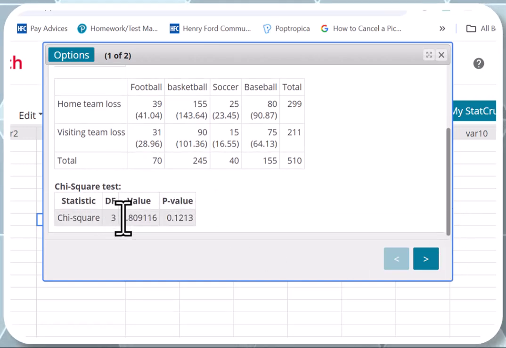The test statistic, step number 2, is 5.809. The p-value is 0.1213, which is bigger than alpha. So we're going to fail to reject H0. And the conclusion is going to be, this time we're not going to use the word support because the claim is in H0. We're going to say there is not enough evidence at the 5% level of significance to reject the claim that the number of home team and visiting team losses in different sports are independent. Okay, that concludes this question.